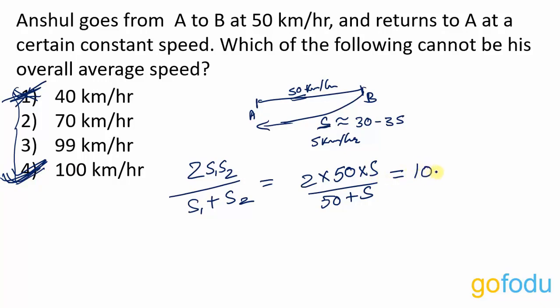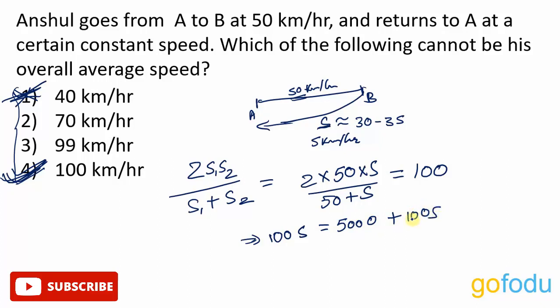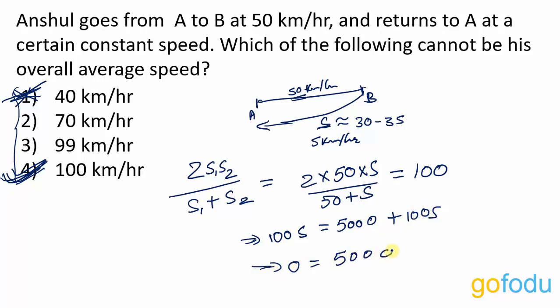So I'm going to equate it with 100. Now this will give me 100s is equal to 5000 plus 100s, or 0 is equal to 5000, which is definitely wrong. This cannot happen. This simply means that the average speed of 100 that we have assumed is not possible.